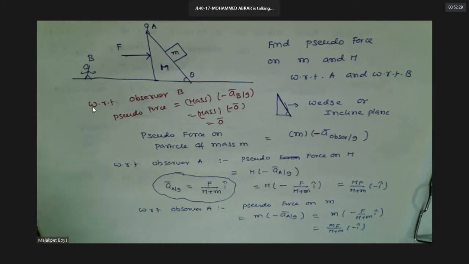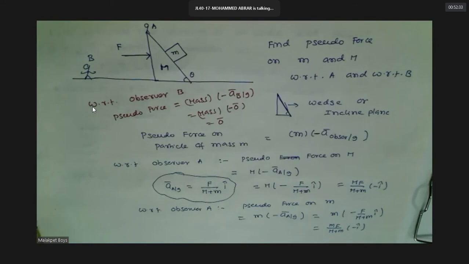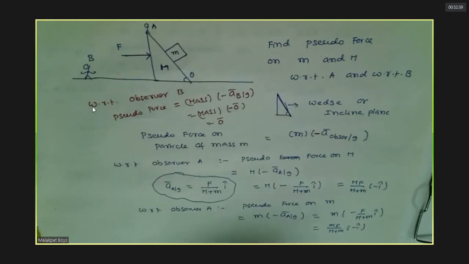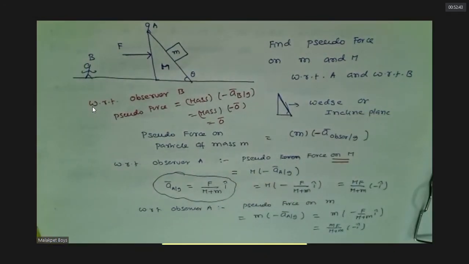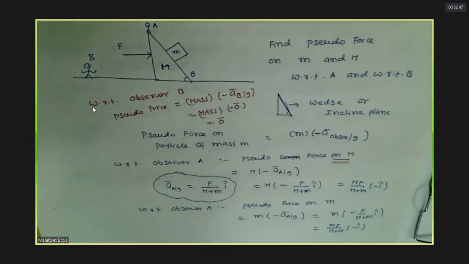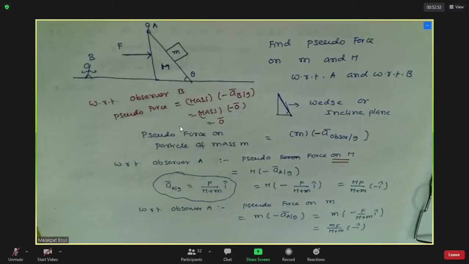Sir, with respect to observer A, why are we just taking the capital M for the first one? I mean, we should take both, sir. Now we need force on m, only on m: mass of particle and acceleration of observer with respect to ground, no? Sir, can't we take M plus m? Then total pseudo force, multiply. That is the total pseudo force.